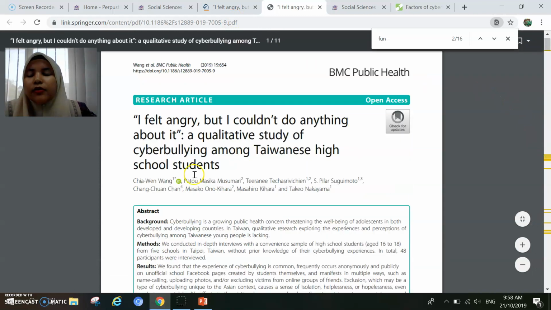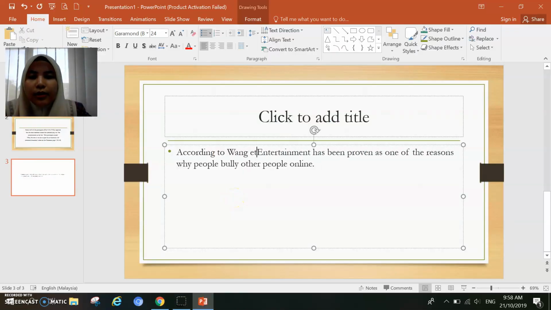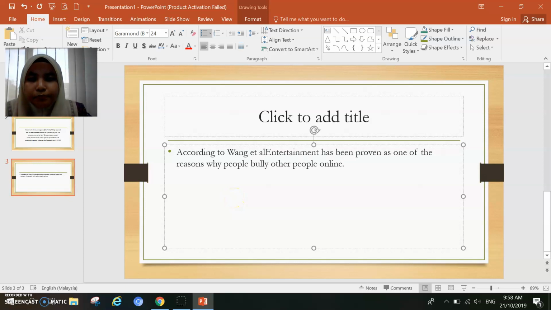For 8 writers, as far as I know, we only have to mention the first author's surname followed by et al. Even an example has been given here, Wang et al. So according to Wang et al., 2019, entertainment has been proven as one of the reasons why people bully other people online.